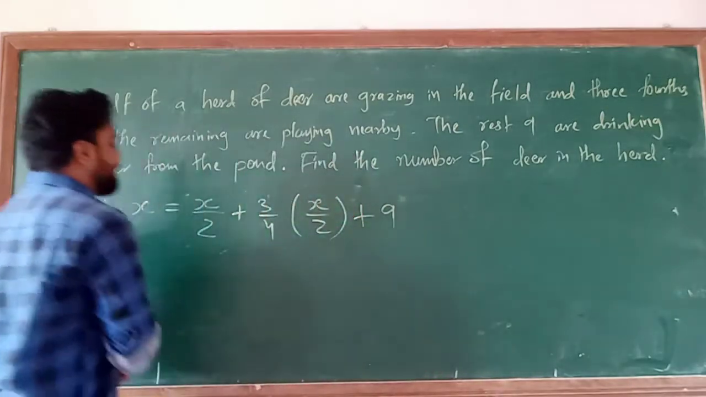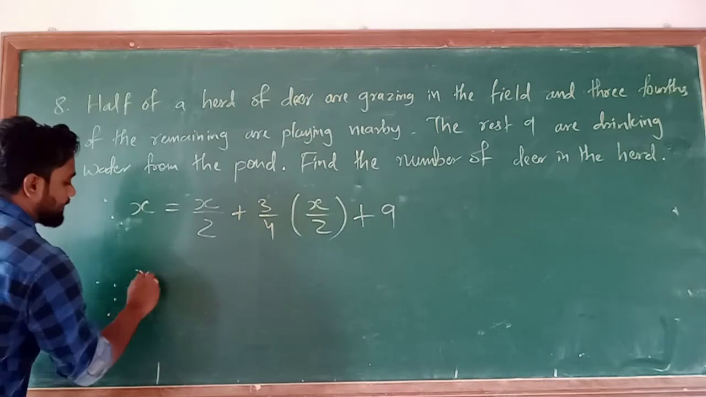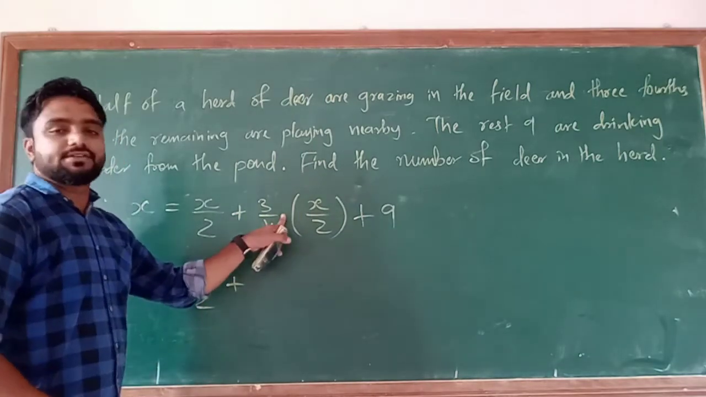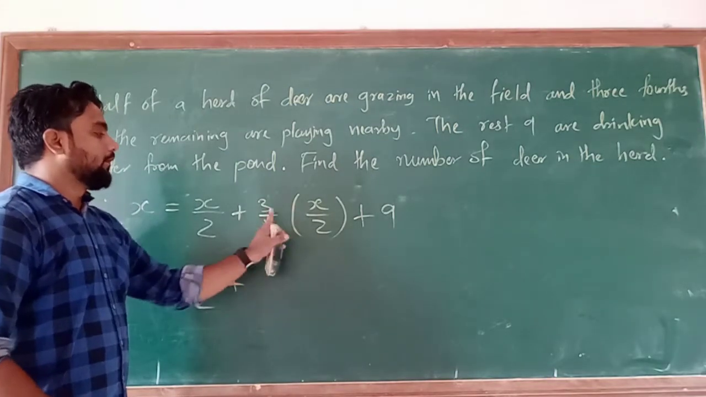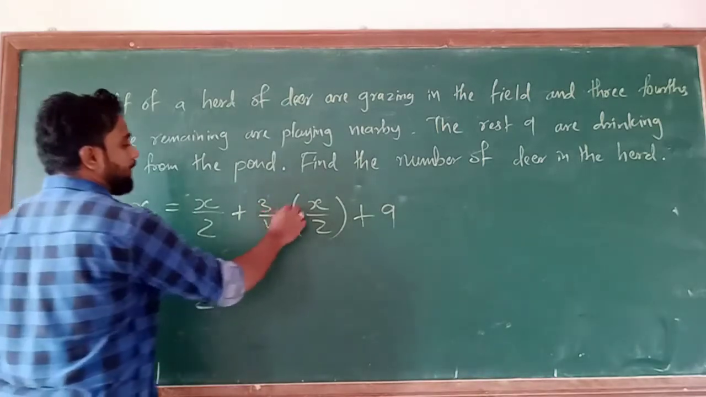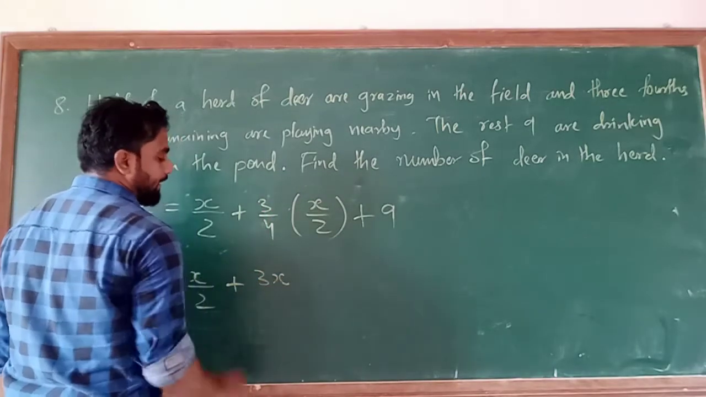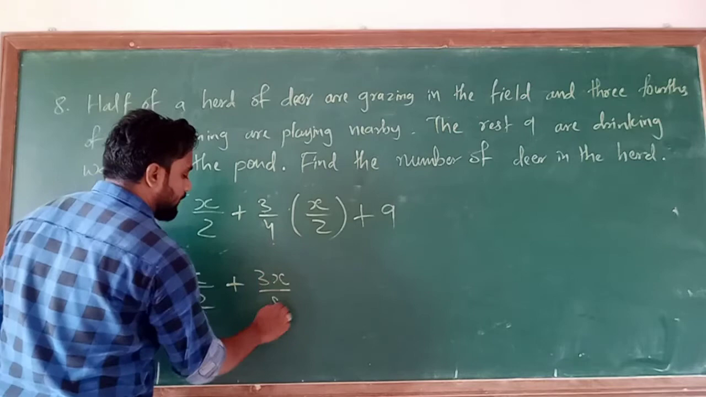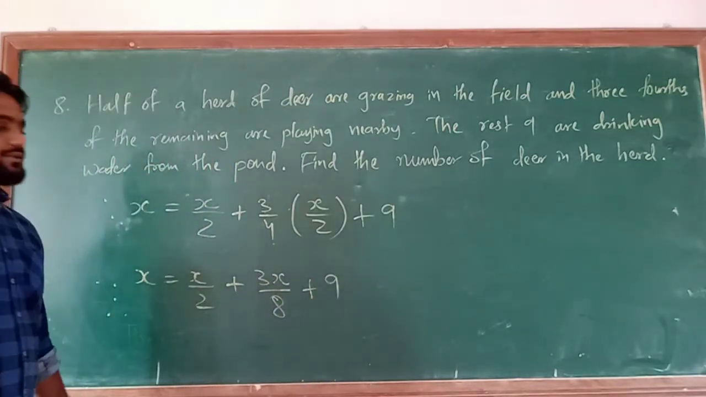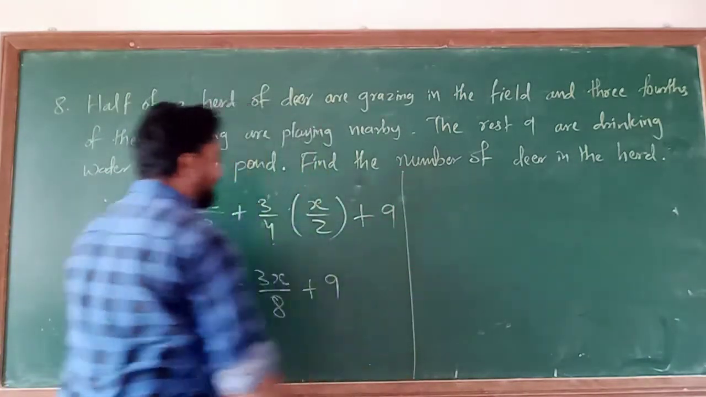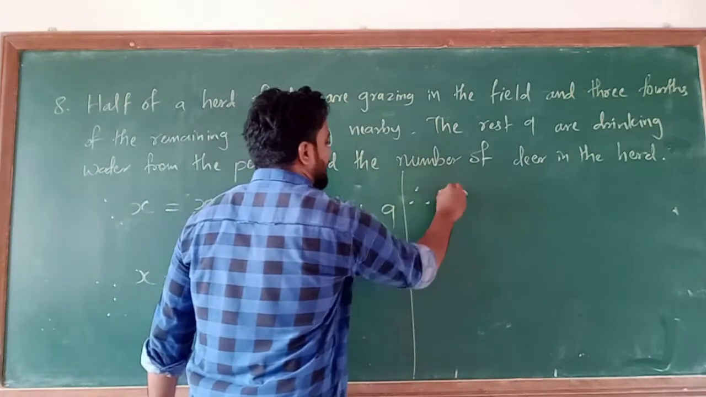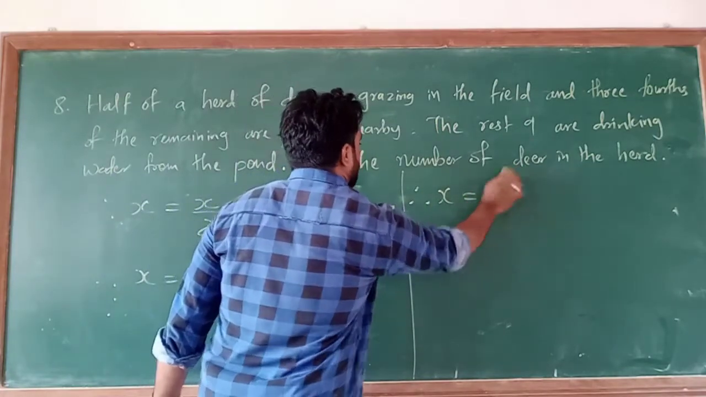Now I am solving it. So therefore x is equal to x upon 2 plus. Now here the multiplication is there, so I will multiply the numerator with numerator and denominator with denominator. So 3 multiplied by x, that will be 3x upon 4 2s are 8, and the last one plus 9. Understand or not? Now proceeding further, same. So therefore x is equal to x, wait.